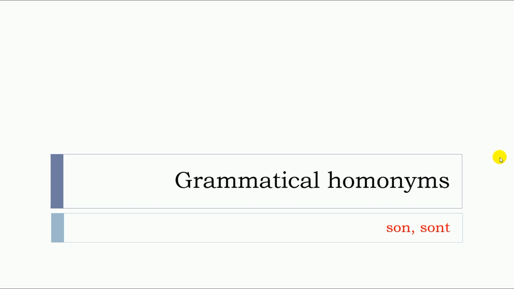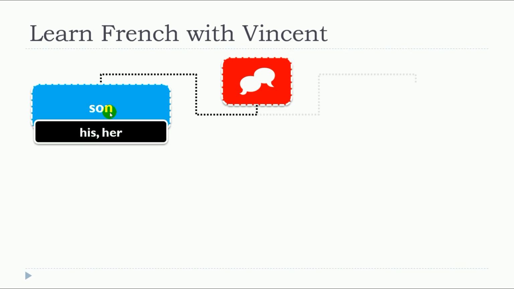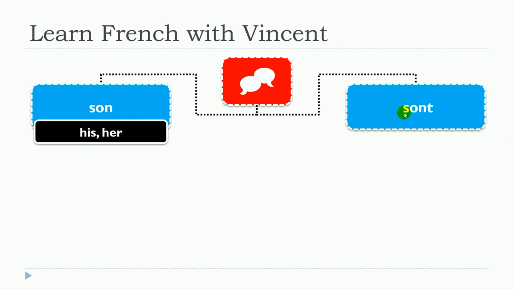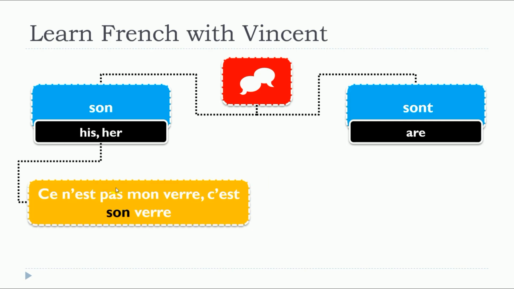In this video, we'll see together the grammatical homonyms and more precisely, sont, sont. So grammatical homonyms or homonyms in general are words that are pronounced the same way but written differently because they are different words. Sont, sont. So let's have examples.